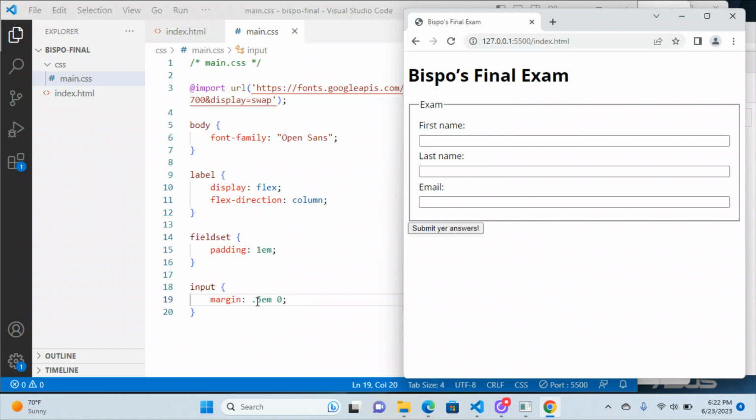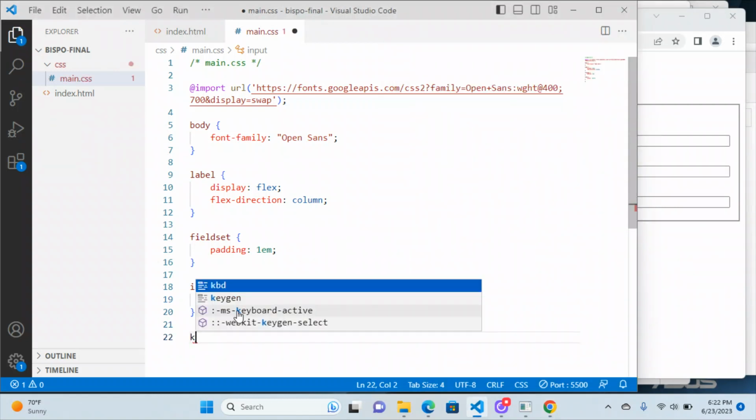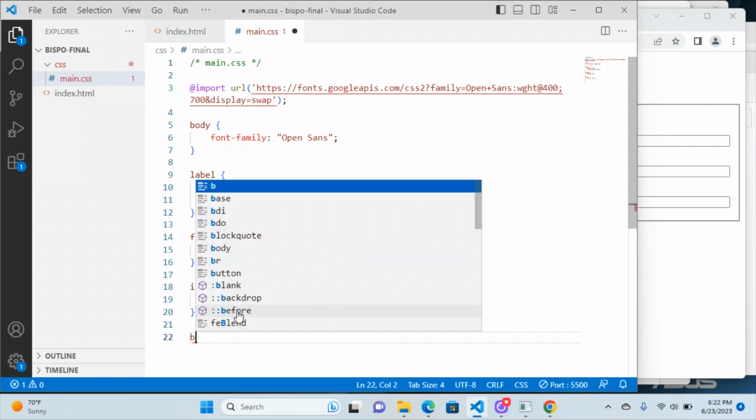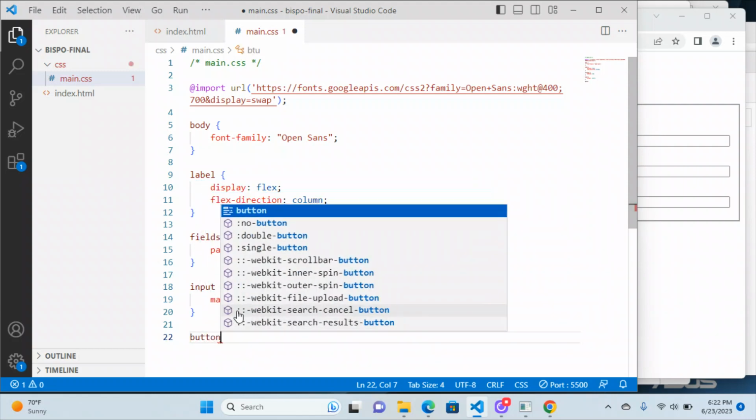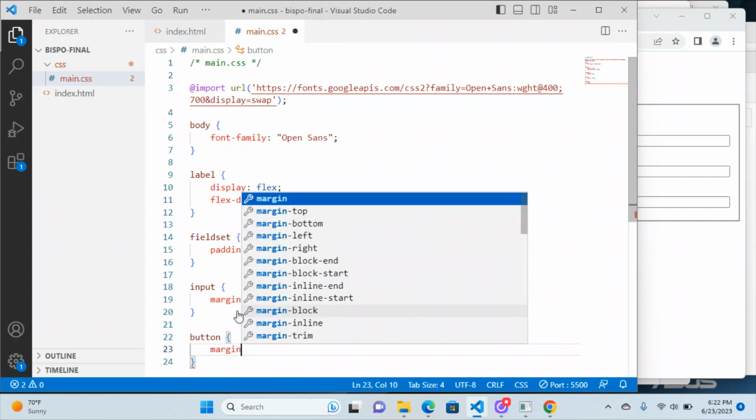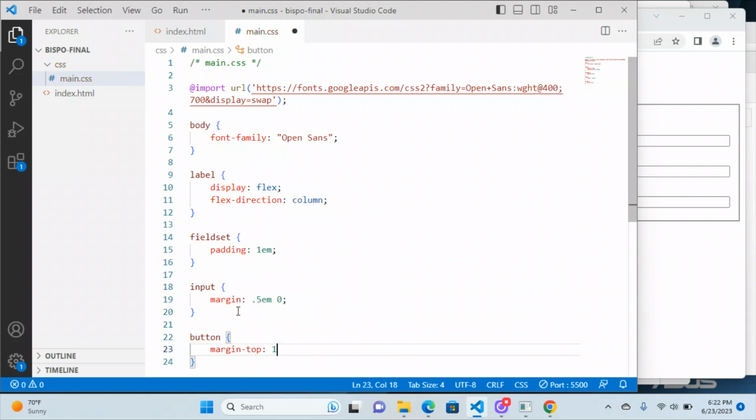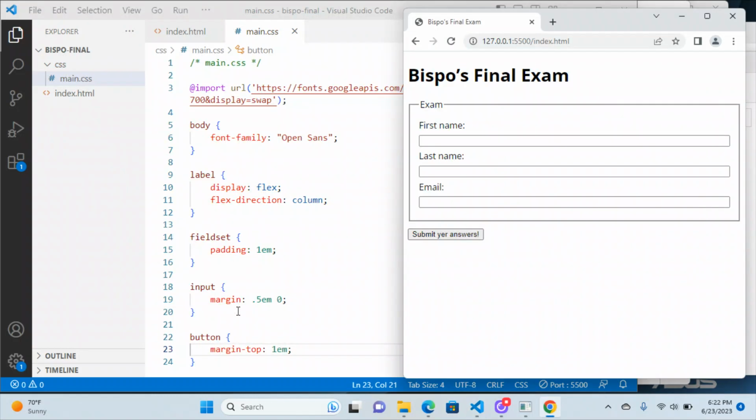I think before we talked about putting a little bit more space below than above the inputs, but if you got this far, then you're doing good. Maybe put a little margin top on the button there. Margin top, 1em, something like this. This is all the stuff that we did on Friday of last week and Tuesday of this week as well. So no surprises there.